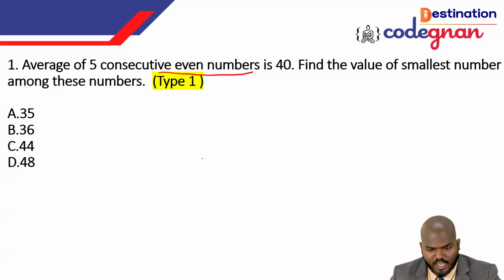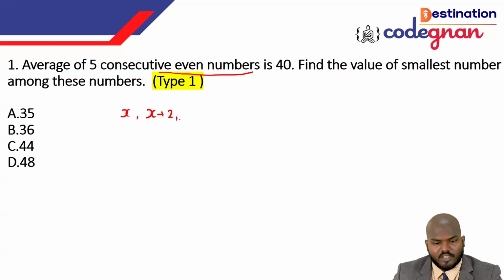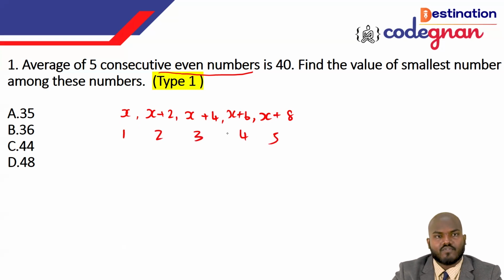Consider that x is the starting number. If x is the first even number, the next is x plus 2, and then x plus 4, x plus 6, and x plus 8. This is 1, 2, 3, 4, 5: five consecutive even numbers.